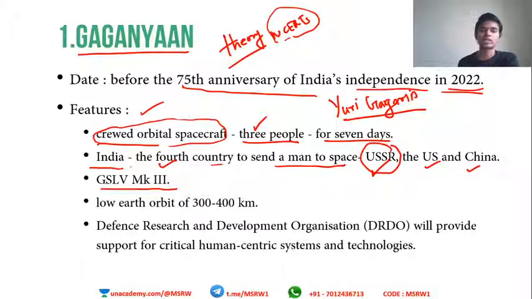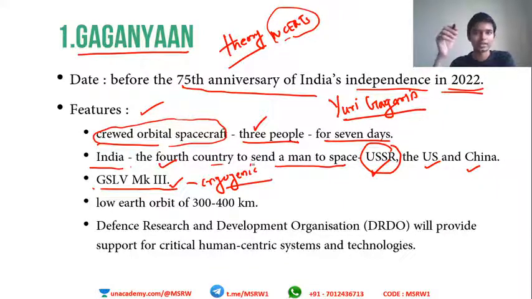rocket. We all know what GSLV is. I'm going to teach you about GSLV in this session also, so we will be looking into detail at that slide. GSLV Mark III will be used for launching Gaganyaan. This one is actually a cryogenic engine, a cryogenic indigenous engine that has been developed by India in order to carry very heavy payloads.